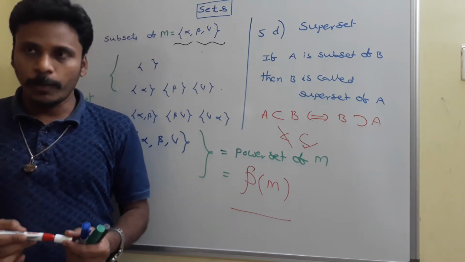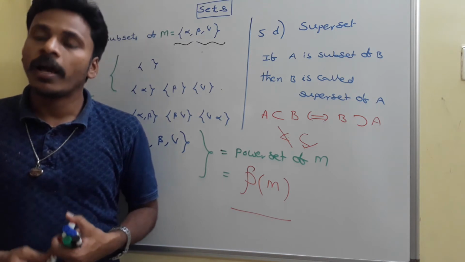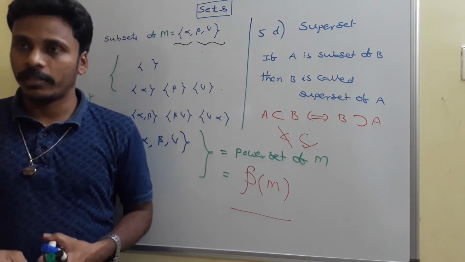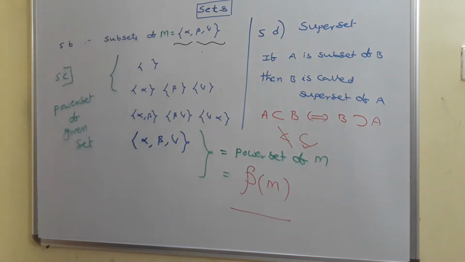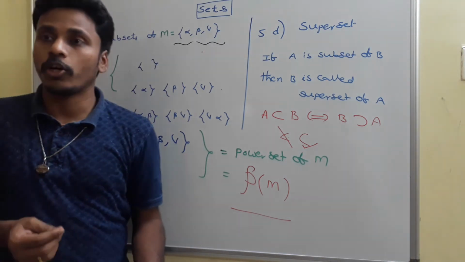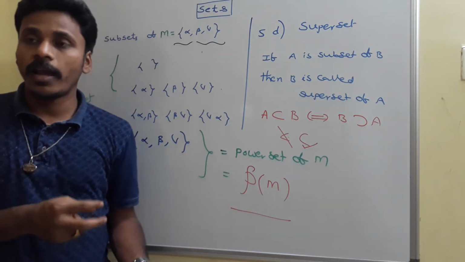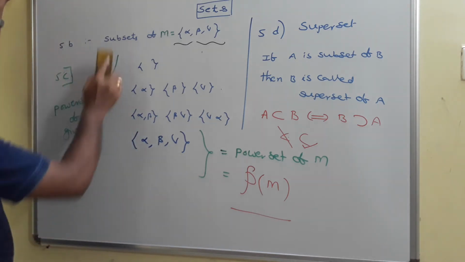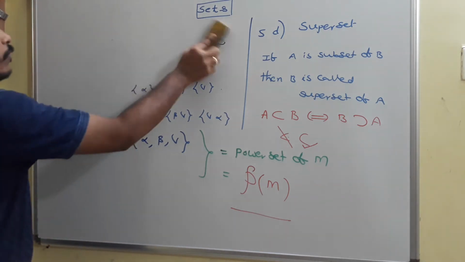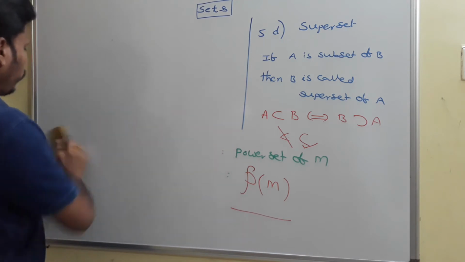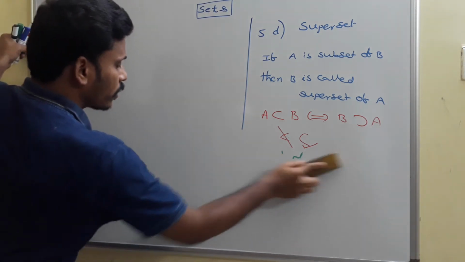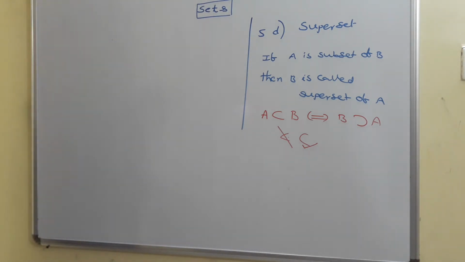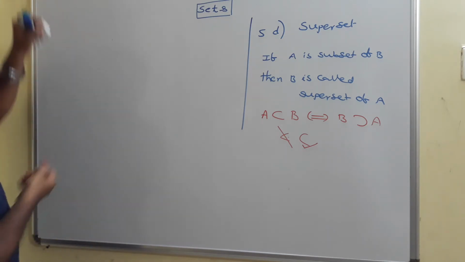Just have a look. Subset, and then list of subsets, and then power set, and then superset. And one more thing is a simple notation related to the subset and improper subset. Once again, I will give you those two notations in 5E. That notation is also helpful in understanding different problems.